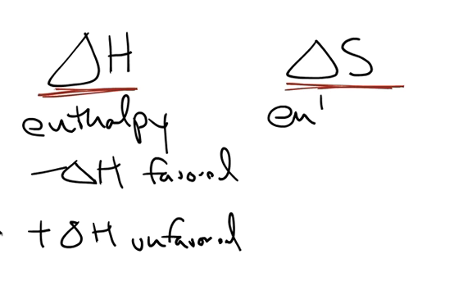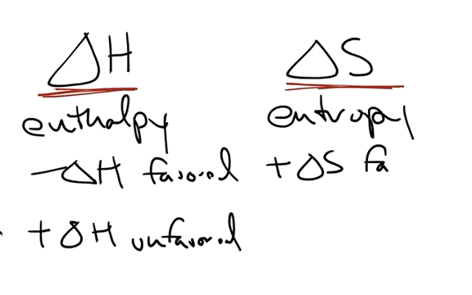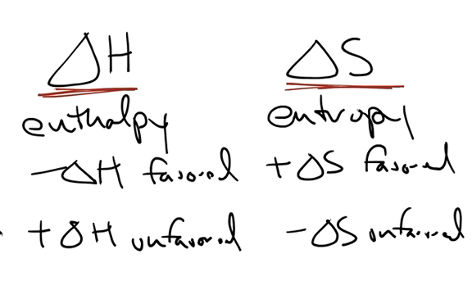If we look at entropy, if we look at the level of randomness, well, it's going to be opposite. Favored reactions are going to be positive changes in entropy. The more disordered, the more spread out that thermal energy is, the more favored it is going to be. Negative changes in entropy are unfavored. So putting things together, getting rid of that random spread out thermal energy is an unfavored position.